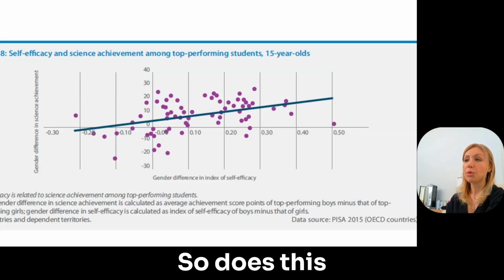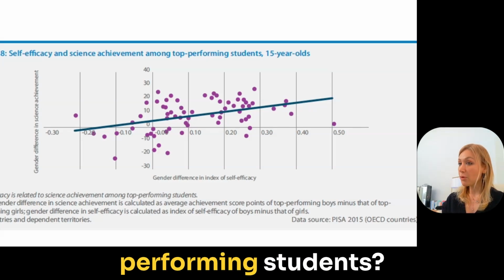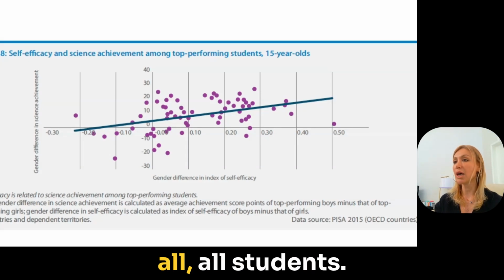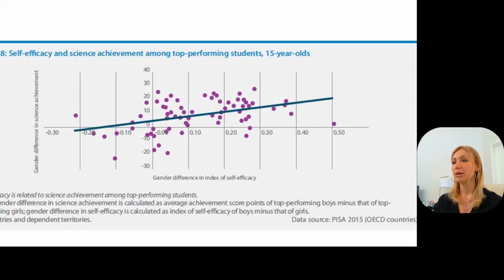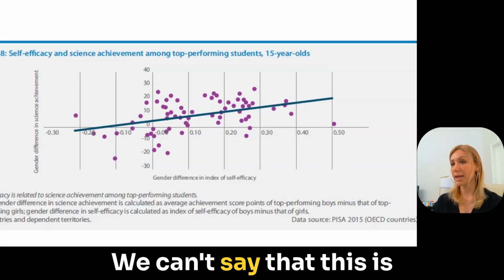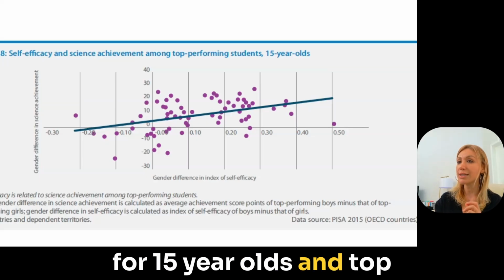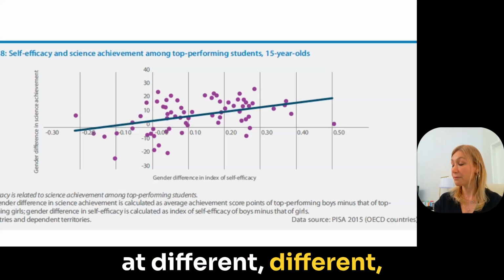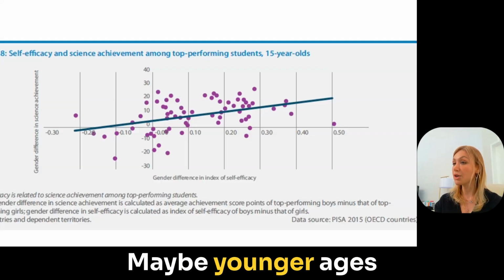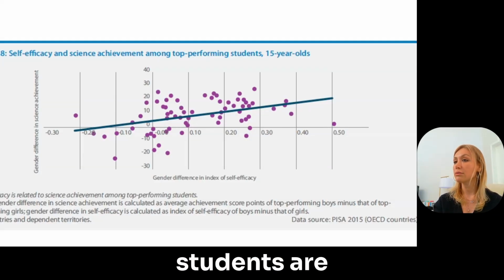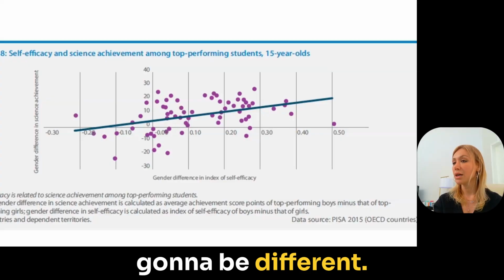How about the scope? Does this apply to non-top performing students? We don't know. We can't overclaim that. We can't say all students are going to observe this kind of trend. This is for 15-year-olds and top performing students. And would this look different at different ages? Maybe younger ages would be different. Maybe older students are going to be different.